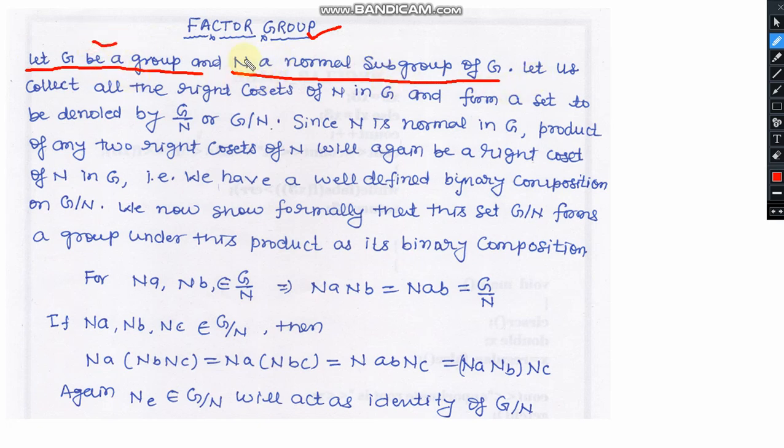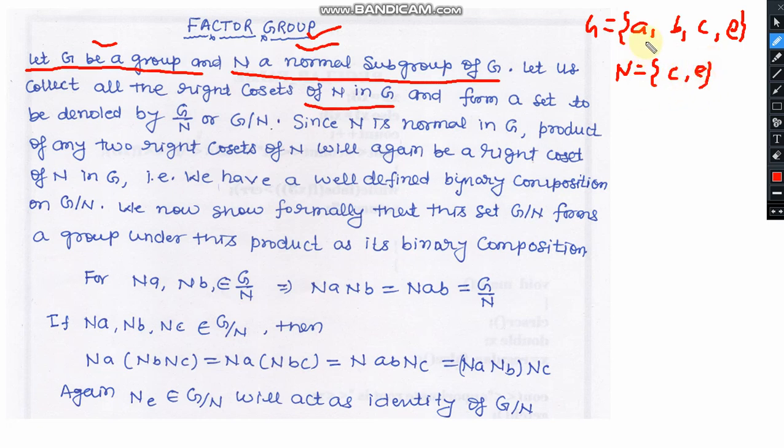Here G is a group and N is its normal subgroup. Let us collect all right cosets of N in G. So let us suppose group G has some elements. The elements are A, B, C, and the last element is E. And we have one normal subgroup, and let us suppose the normal subgroup contains two elements, the last two elements C and E. Then the number of right cosets.